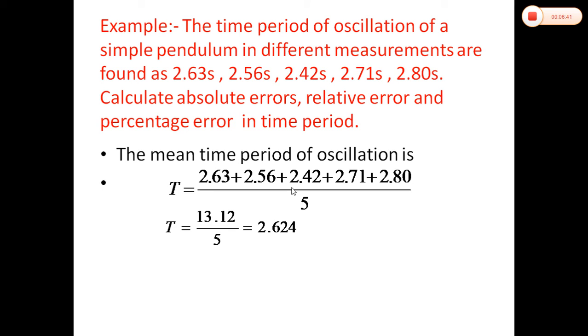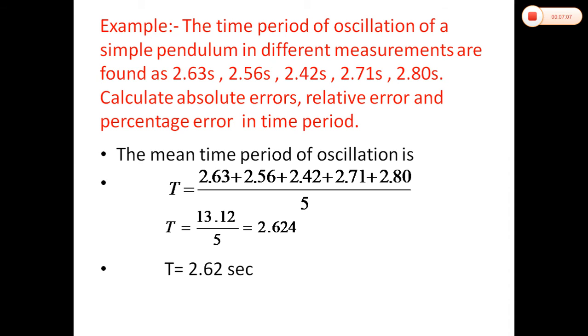So after summing all these we got T is equal to 2.624, or 2.62 seconds, rounding off up to the second place of the decimal. The time period T is equal to 2.62 seconds. So this time period is taken as the real value or actual value of the time period of oscillation of the